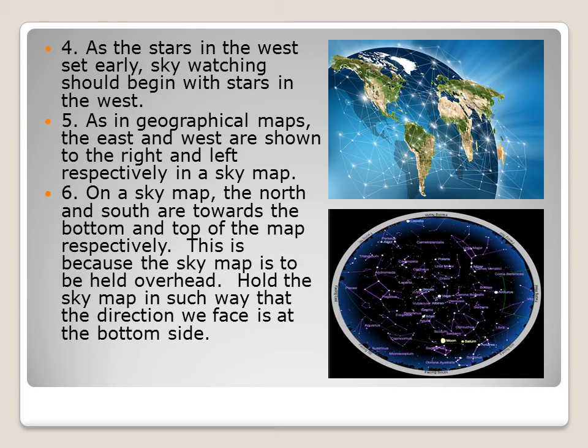As the stars in the west set early, sky watching should begin with stars in the west. Unlike in geographical maps, the east and west are shown to the left and right respectively in a sky map. On a sky map, the north and south are towards the bottom and top of the map respectively. This is because the sky map is to be held overhead. Hold the sky map in such a way that the direction we face is at the bottom side.